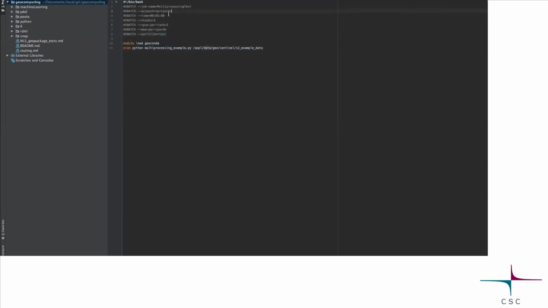One thing I have to change here, there's the account, the project that will be billed, basically. So I'll insert one of my projects. And now I will demo that I actually transfer these files that are shown here to Puhti and run them.